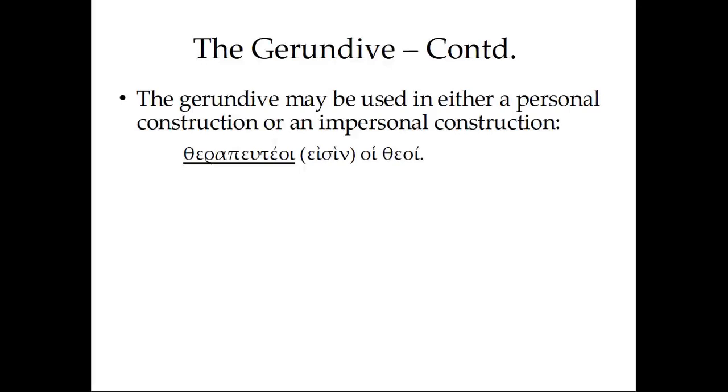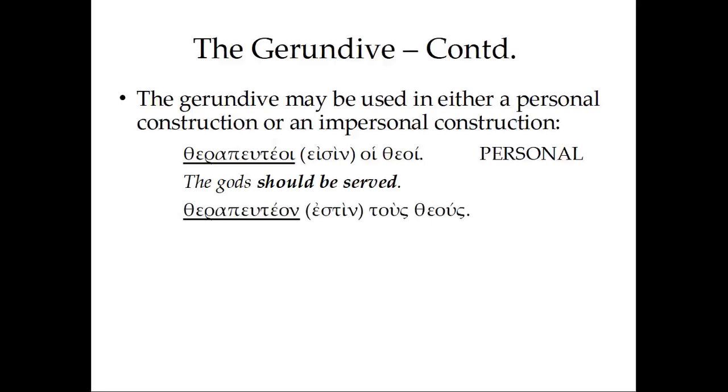Now, let's say we want to say therapeuteoi eisin hoi theoi. So it's the gods that should be served. This is a verbal adjective, therapeuteoi, formed from our verb therapeuo, and it is describing the gods. Moreover, it agrees, as we would expect, with the thing we're describing, hoi theoi. This is what is called the personal construction, because we're directly describing the person, place, or thing that should be whatever this action is. But there's another way to do it.